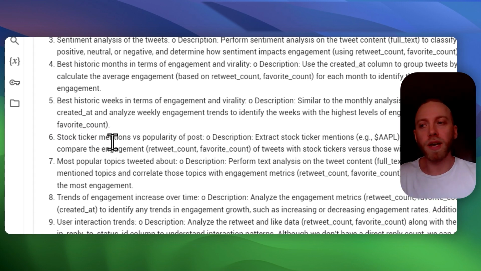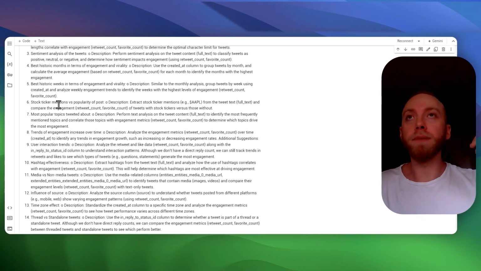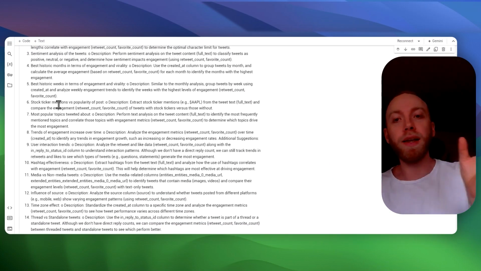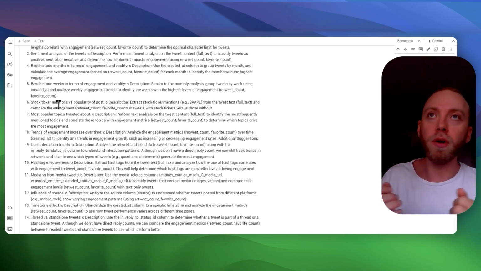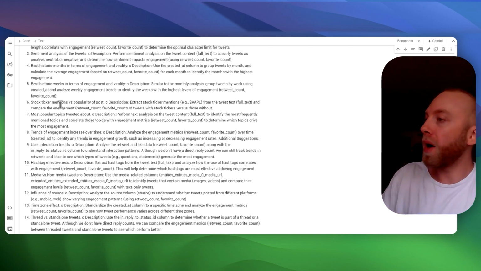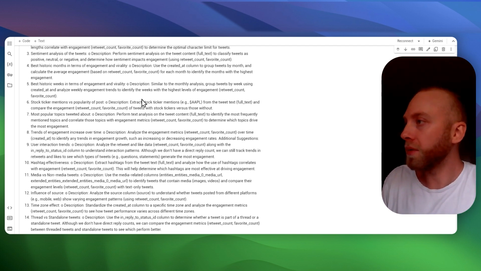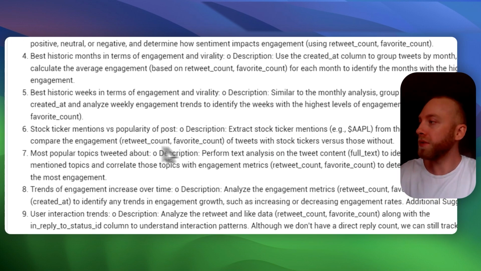What is the relation between posting with the stock, or underlying, and not posting with the stock, and also which underlyings, which tickers, were the most effective in terms of retweet count and favorite count.